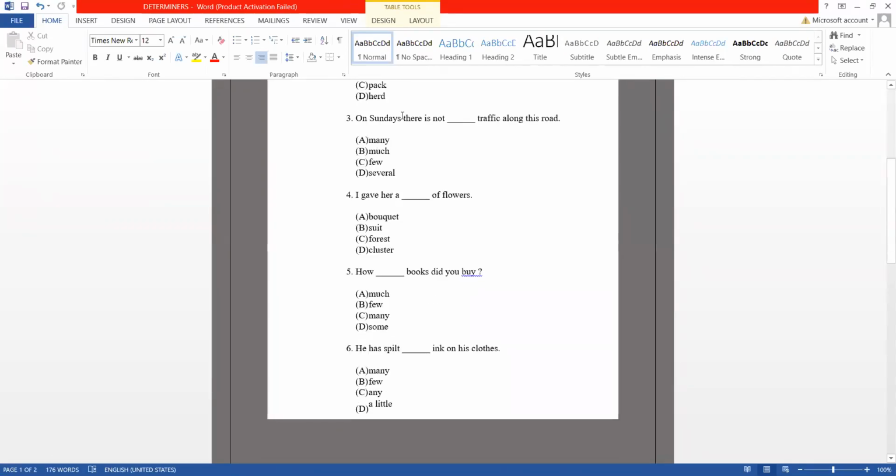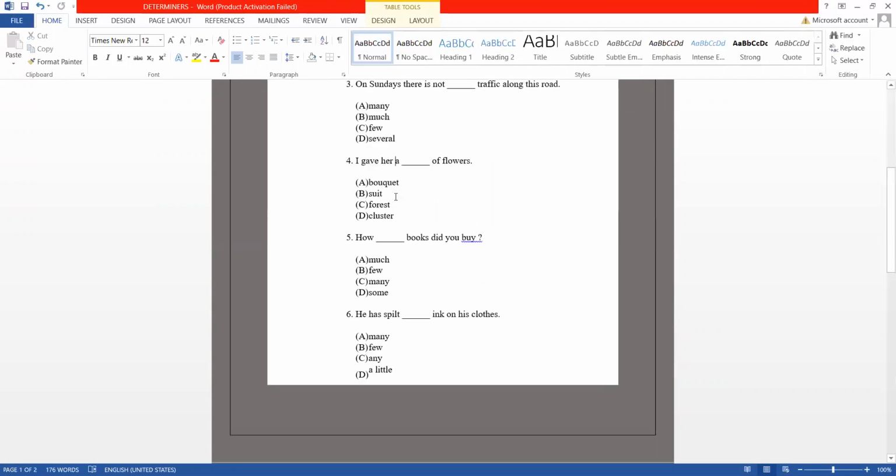Next is, on Sundays there is not dash traffic along this road. What is traffic? We need to refer to traffic. Is it countable or uncountable? We will look at that first. So traffic, definitely it is uncountable. So we will use much. Okay, moving on to the next.